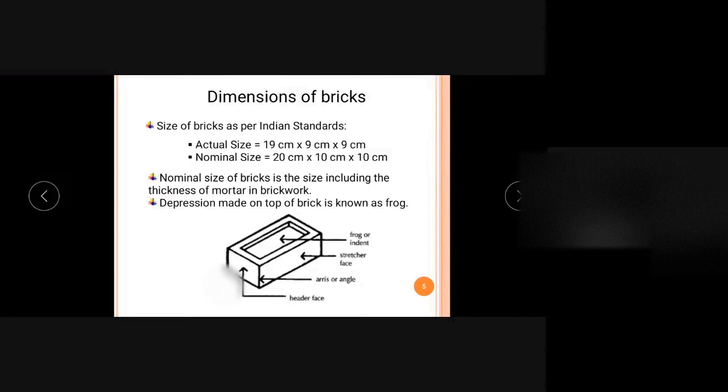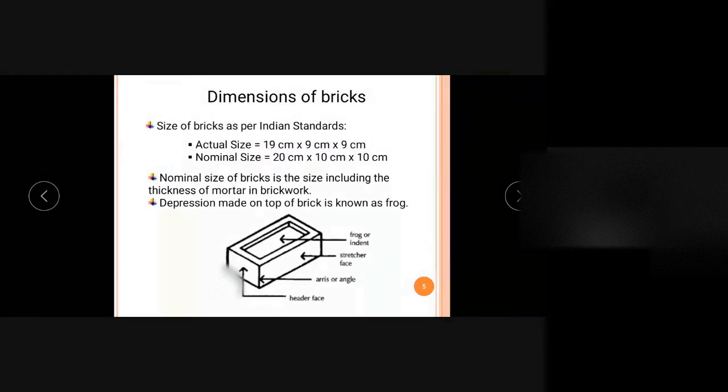And we usually describe one more size for the brick, that is the nominal size. The nominal size is actually the size of the brick along with the mortar. I have already told you that we are building the structure by using a binding material in between the building units, that is bricks.